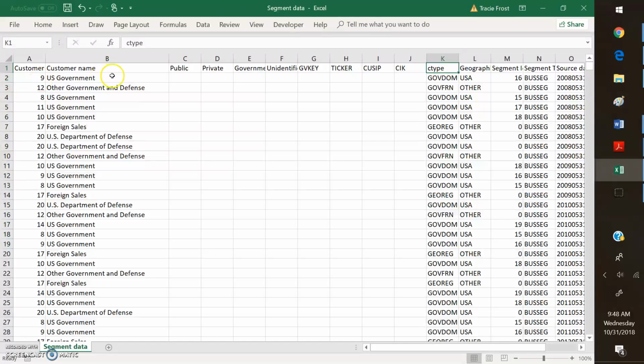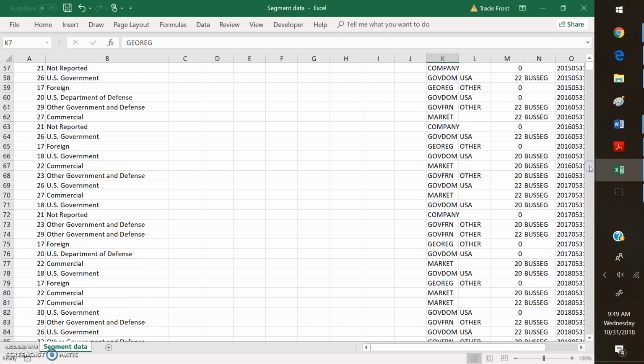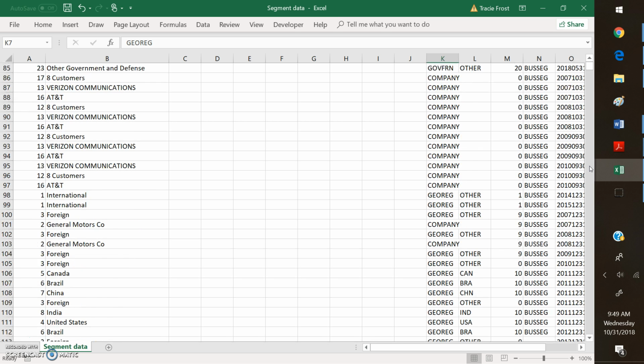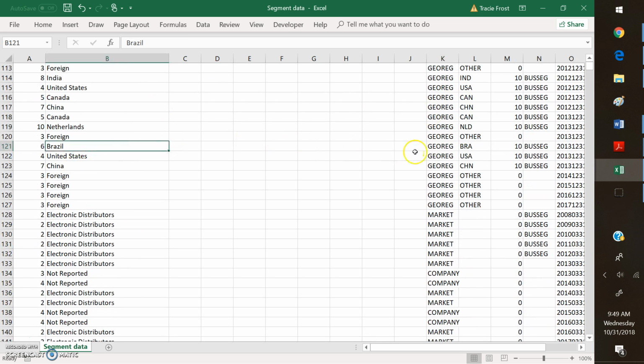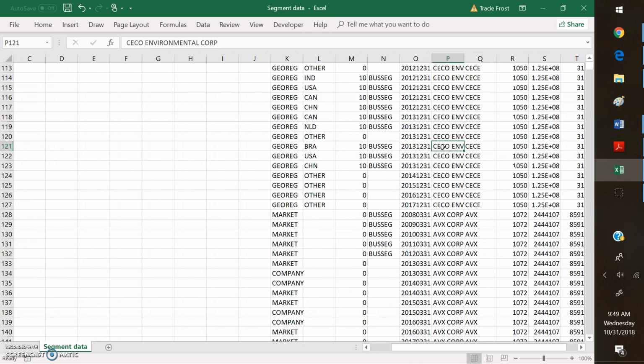A lot of this information is U.S. government. If it's a U.S. government, it's customer type GOVDOM. If it's a different government, then it's GOVFRN for foreign government. In some cases, they have just foreign sales, and the customer type here is a geographical region. And then there are other places where they've actually named the countries. So, for example, here we have Brazil is a geographic region that is the customer for this firm, which is